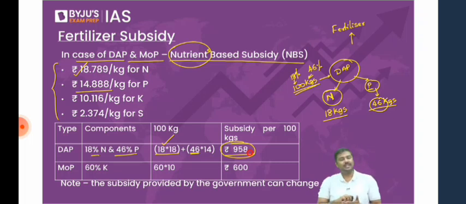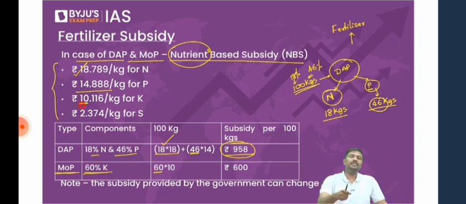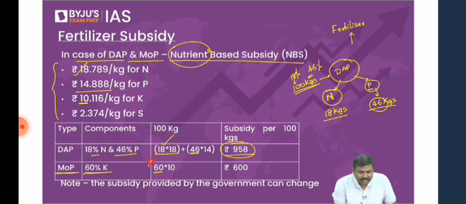I'll give you one more example here. The muriate of potash, although it is not manufactured, is imported. So for importers, the government will provide subsidies now. So have a look at this. In the context of muriate of potash, 60% of muriate of potash is potassium. And for every 1 kg of potassium, let's say the government will provide 10 rupees subsidy. Now, if you are consuming 60 kgs of potassium, 60 into 10 rupees, it will be 600 rupees. Done.